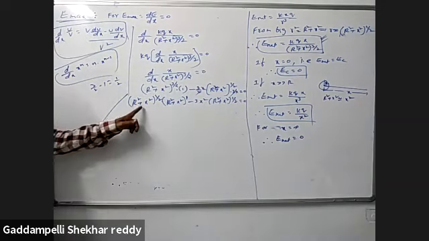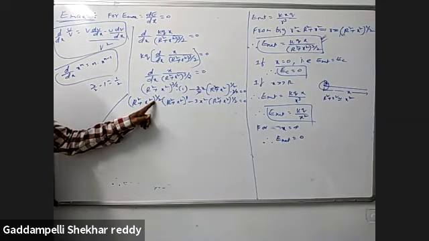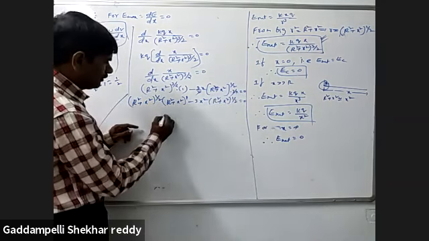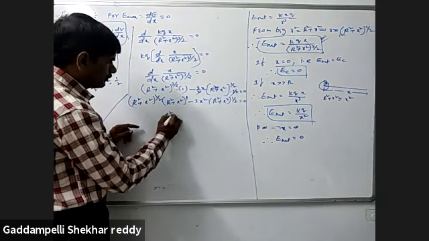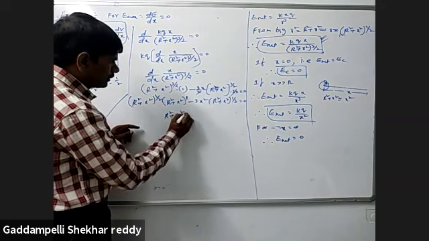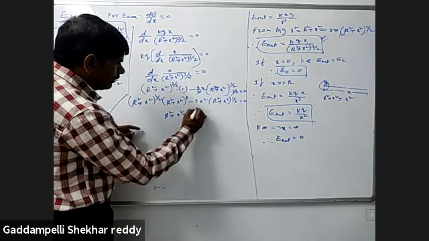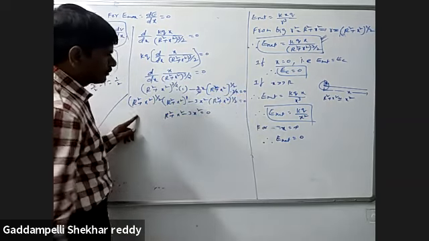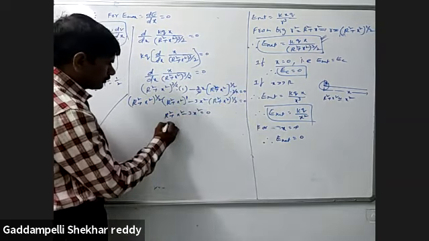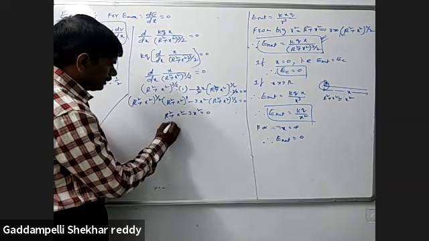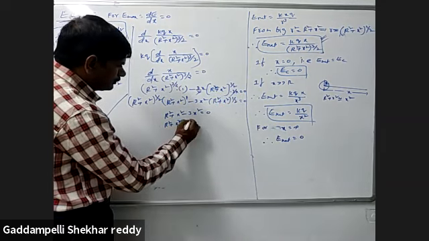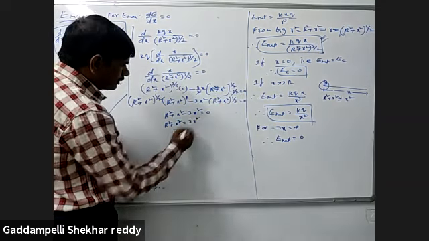Here what is common? (R square plus x square) whole power 1 by 2. The remaining term of this, cross to that side: r square plus x square minus 3x square is equal to 0. After taking the common, that is transferred to that side, that becomes 0. So here r square plus x square is equal to 3x square.